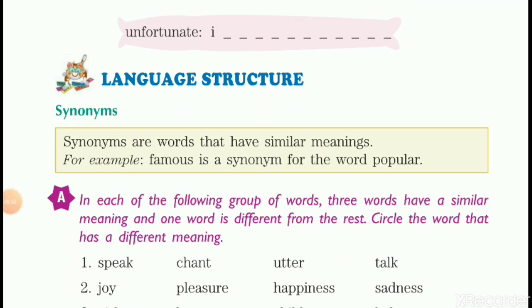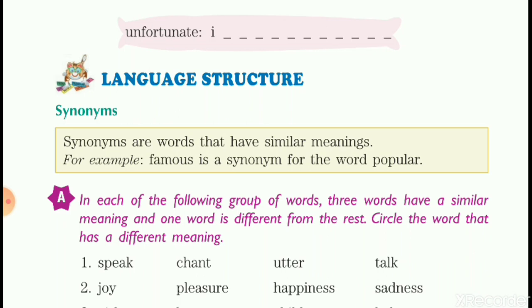So, synonyms, what are synonyms? Words having similar meaning. Synonyms are words that have similar meaning. Now, for example, famous is a synonym for the word popular. Both popular and famous mean same. Words are different but having the same meaning.